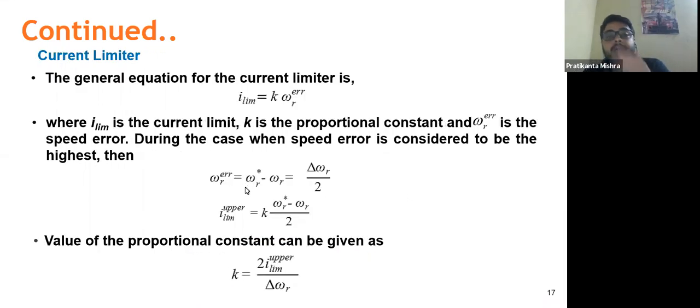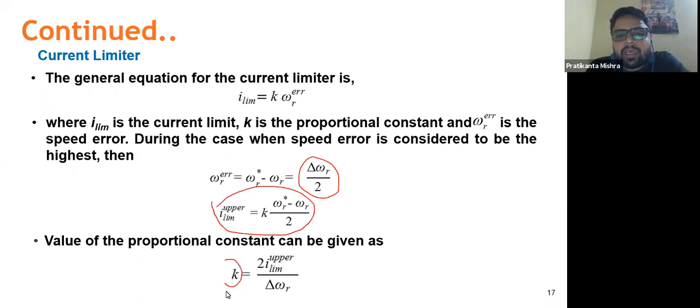Again, how to design the current limiter. Here we have a small assumption: suppose the maximum error of the speed, that is omega r reference minus omega r, is del omega r by 2, that is half of the total speed ripple, which will be the maximum positive or negative error. Based on this, we have found out the value of K, and this K is what we are using for a P control of current.